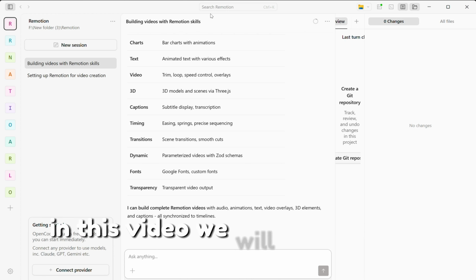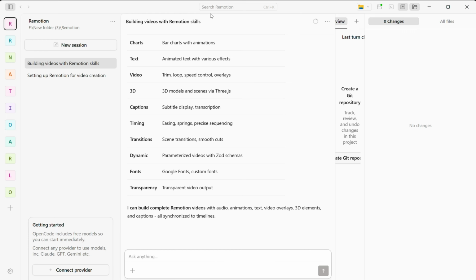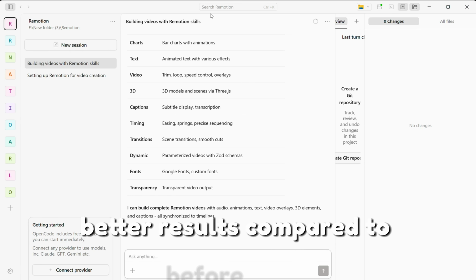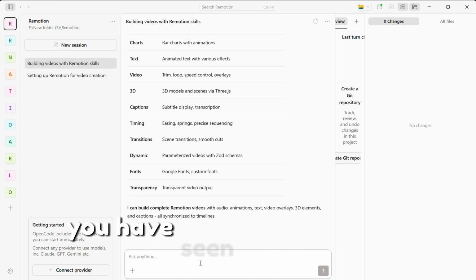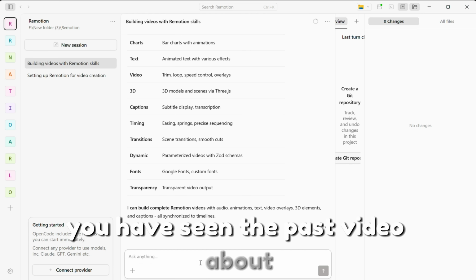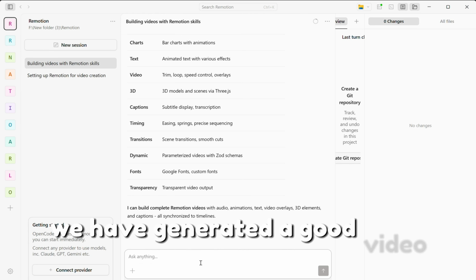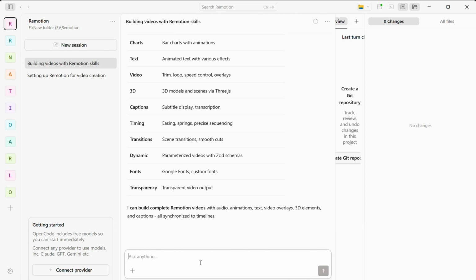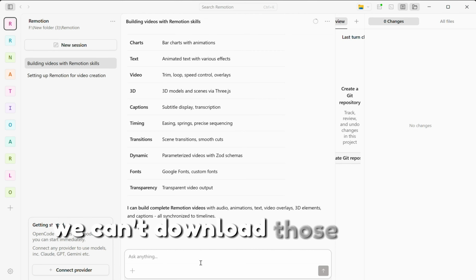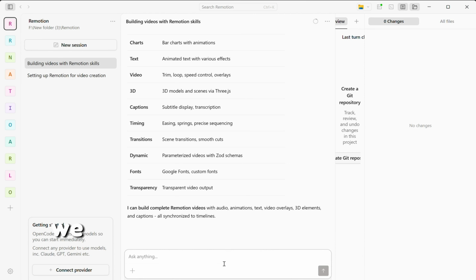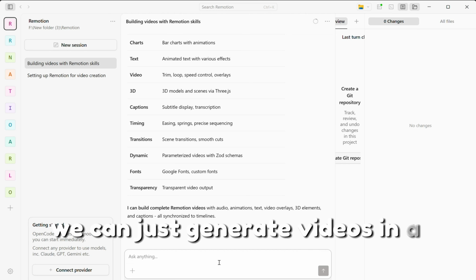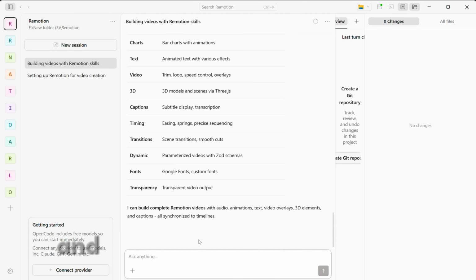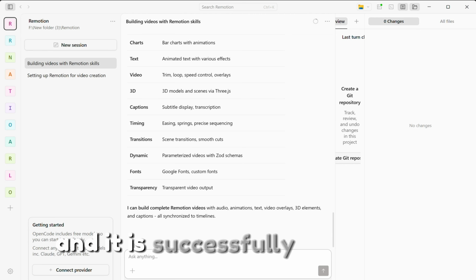In this video, we will add extra skills, and we can generate videos and expect better results compared to the previous video. You have seen the past video where we generated a good video without any editing, and we don't need to download those videos and edit them. We can just generate videos in a single go, and it successfully completed.